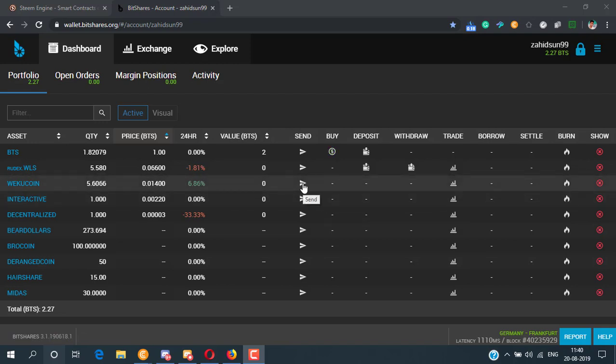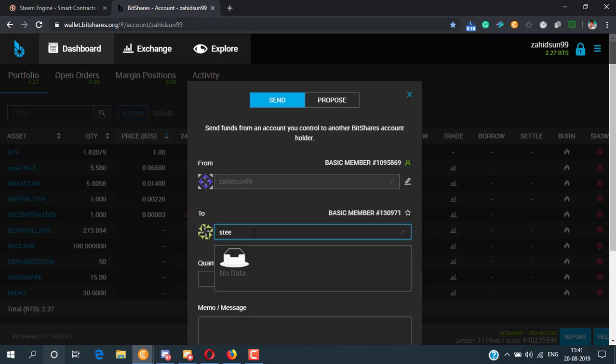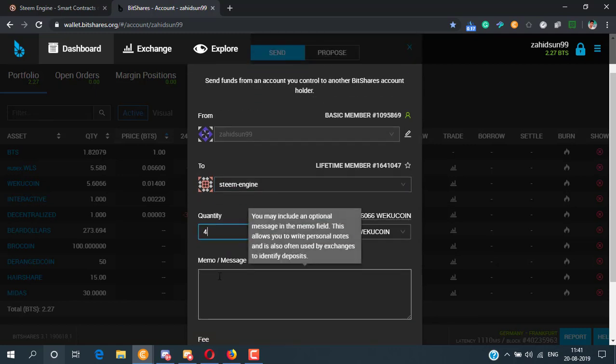After clicking, you can see this type of interface. Now you have to type here Steem Engine, because you have to send your WeKu coin to Steem Engine. Then fill the quantity box, whatever quantity you want. I want 4, so I am typing here 4.